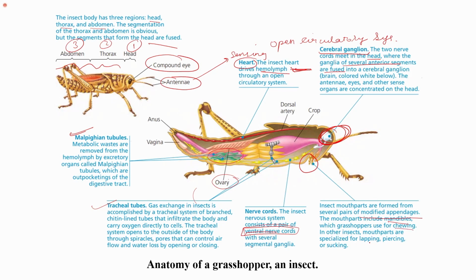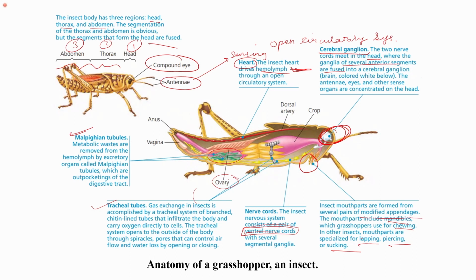In other insects, depending upon what type of feeding habit the insect has, their mouth parts are specialized accordingly. For example, the grasshopper chews their food, therefore they have mandibles. In some cases, the mouth parts are specialized for lapping, piercing, or sucking. For example, if they have to pierce through the host's skin and suck the blood, they have piercing mouth parts, or if they have to suck the nectar, then they have sucking type of mouth parts. So these mouth parts are adapted based on the different feeding habits of the insects.